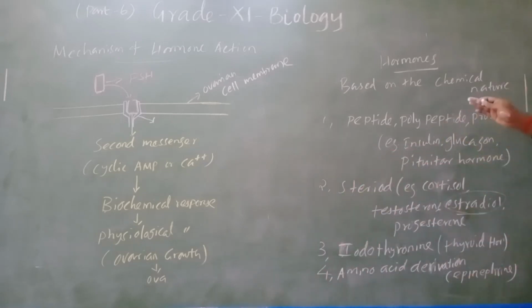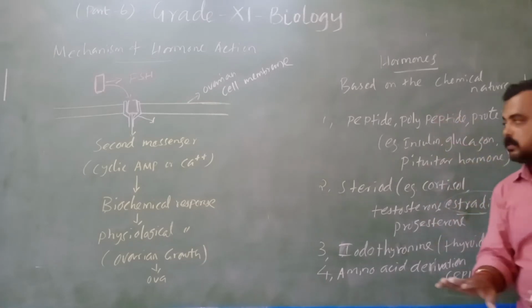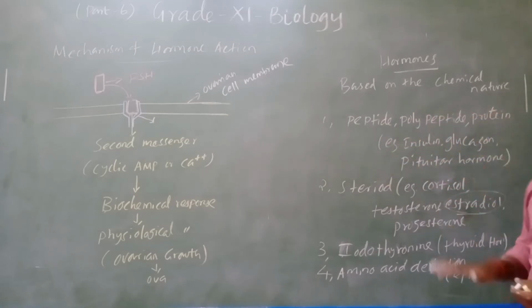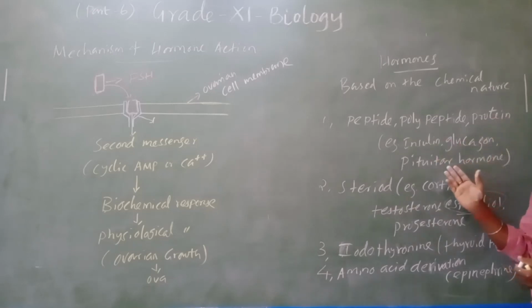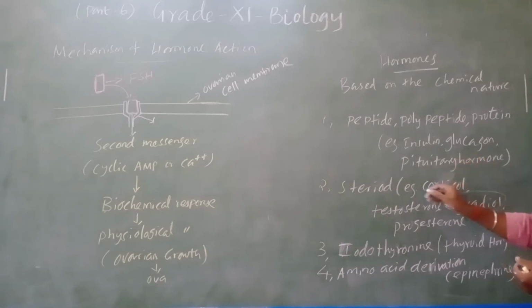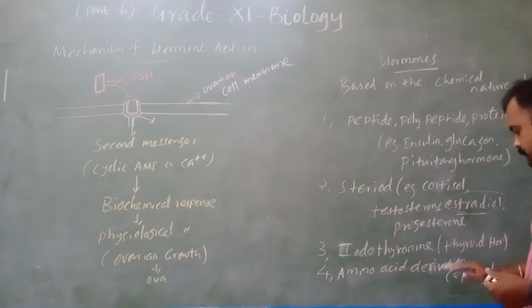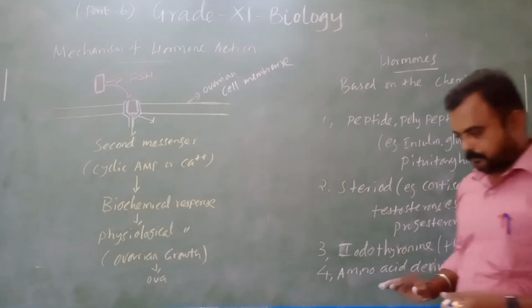So based on the chemical nature, it is divided into four types of hormones: peptide, polypeptide, protein hormones, with examples insulin, glucagon, pituitary hormone; steroid hormones, with examples cortisol, testosterone, progesterone, estradiol; iodothyronine hormone, example thyroid hormone; and amino acid derivatives, example epinephrine hormone.